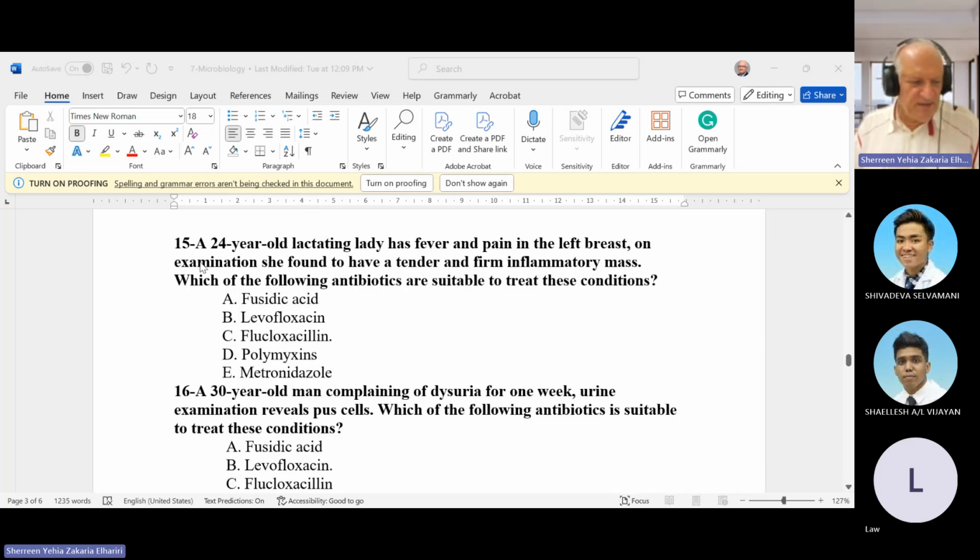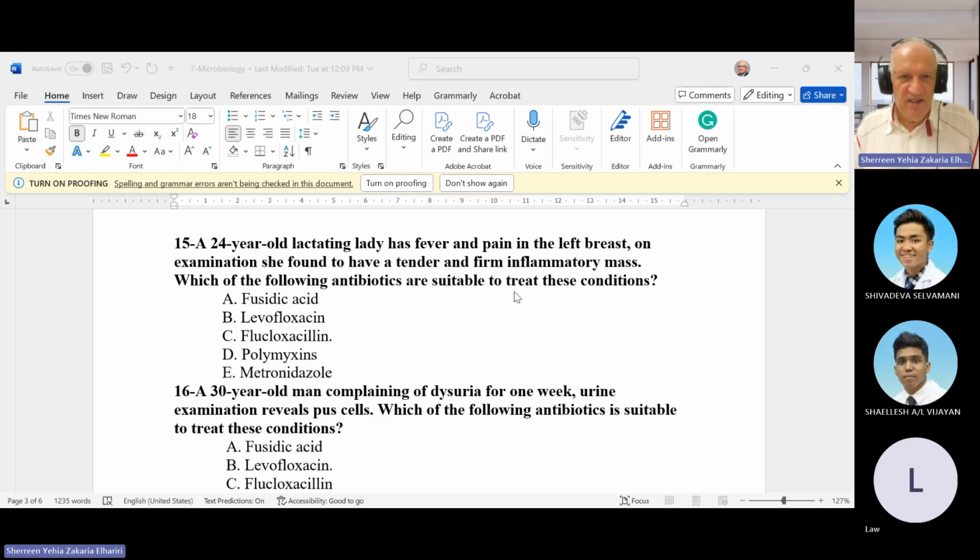Next question is also on the same topic. A 24 years old lactating lady has a fever and pain. She is young, with pain in the left breast. We don't mention that she is a chronic smoker. On examination, they found a tender, firm inflammatory mass, so she has an abscess. Which of the following antibiotics is suitable for her condition?